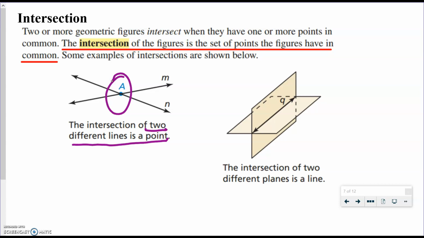Okay, and the intersection of 2 planes, so 2 planes cross, and that creates a line. So the intersection of these 2 planes would be line Q, because that is the line that they share in common. Okay, so the intersection is what they have in common, or where they cross each other.